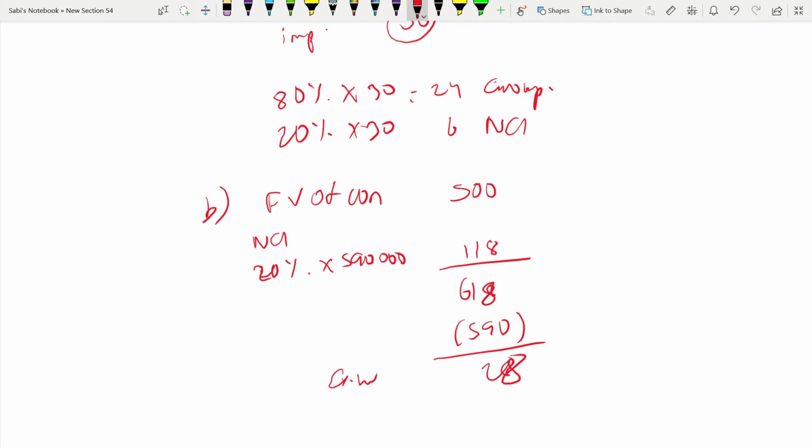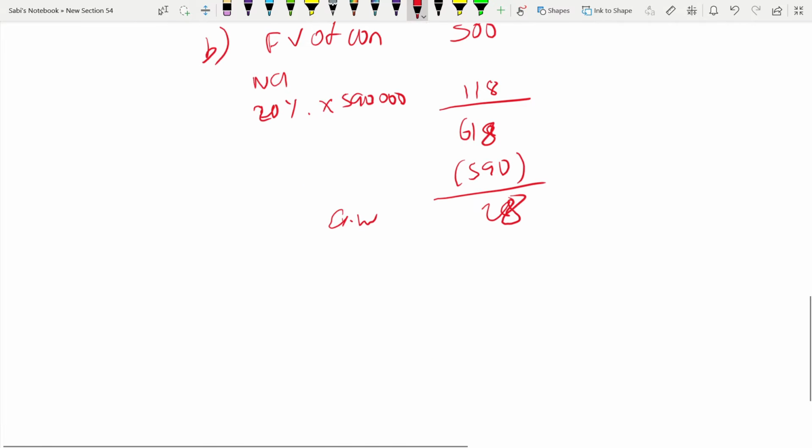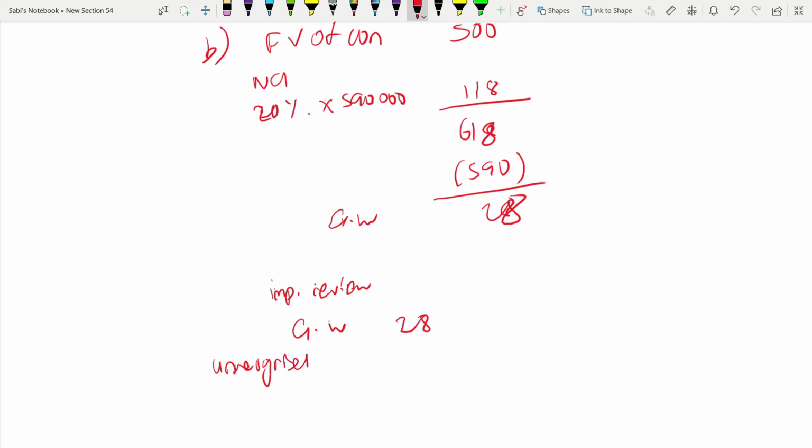So now we have to do an impairment review again. First is goodwill, which is 28. You have to gross up the goodwill. This is the proportionate method, so there is unrecognized NCI. How much?